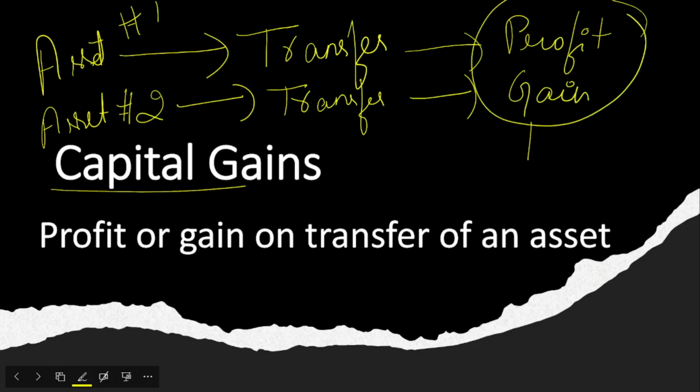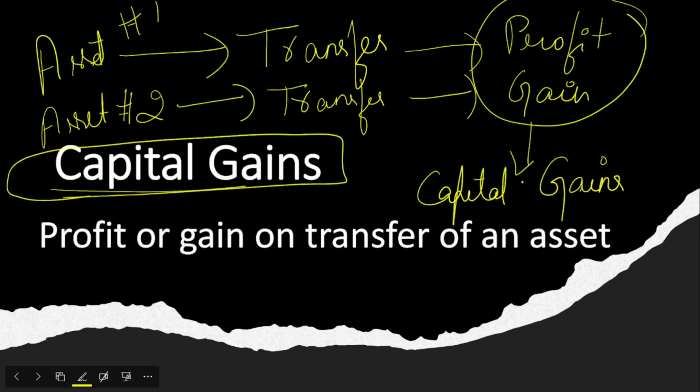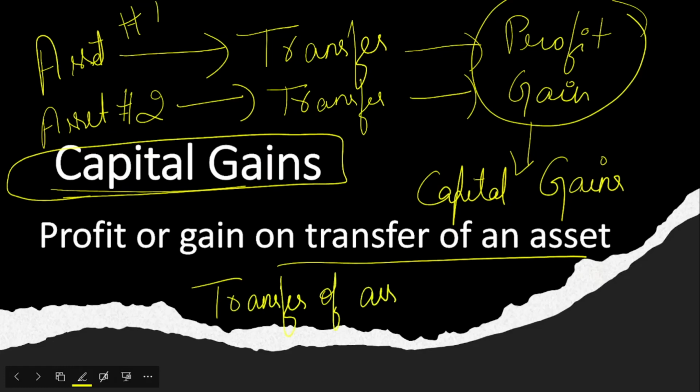All these profits or gains, whatever you earn, are considered as capital gains and will come under this head of income, that is capital gains. Understood? The main point is the transfer of asset. When you transfer a certain asset, if you get any profit, it will come under this head of income.